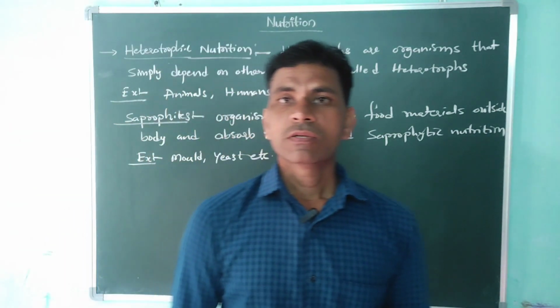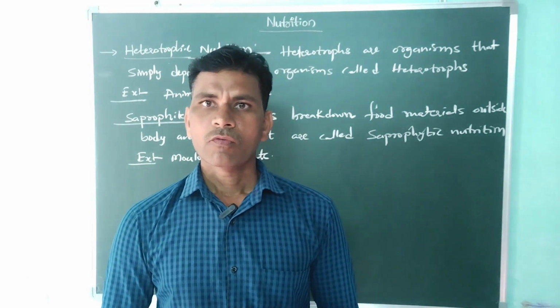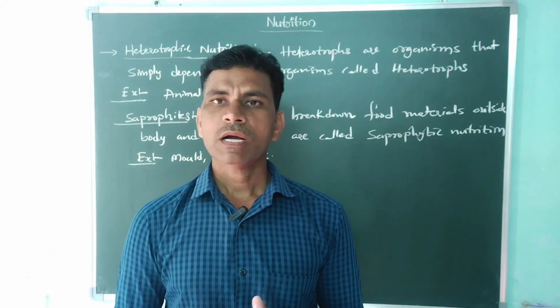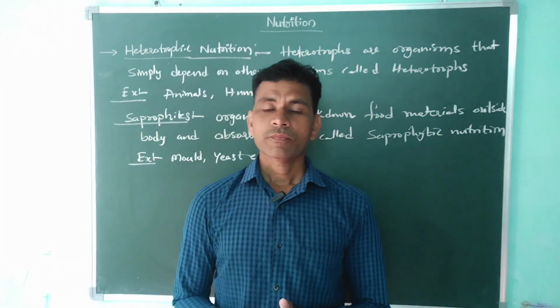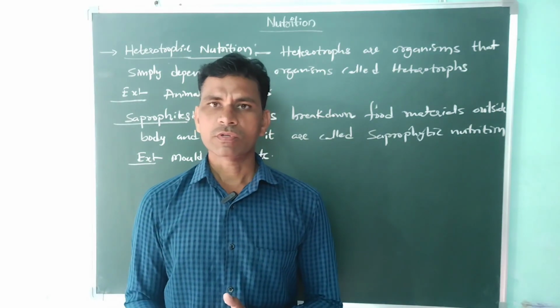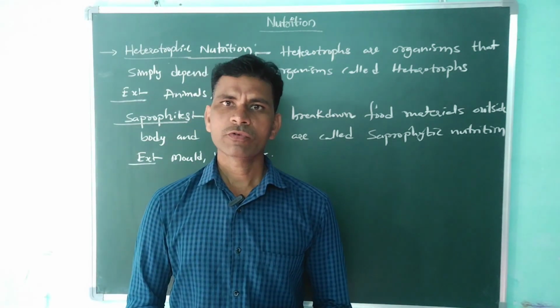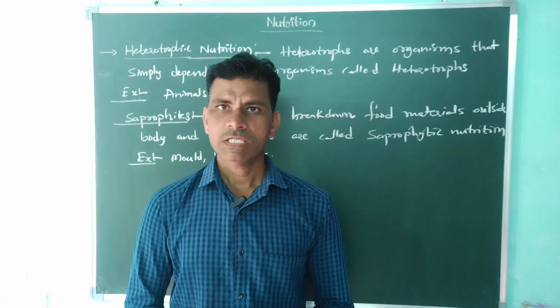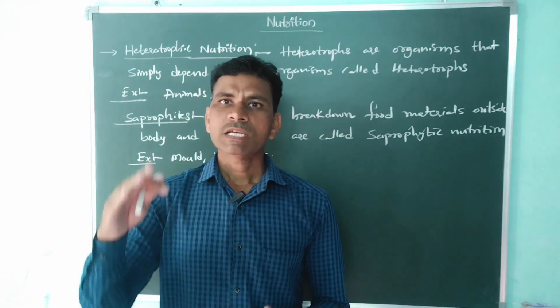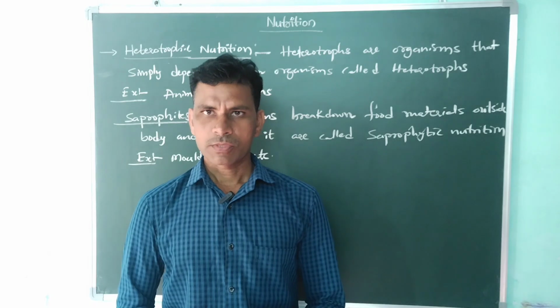Today our concept is heterotrophs. What are heterotrophs? Heterotrophs are organisms which are not making their own food. Before, we discussed autotrophs. Autotrophs make their own food with the help of photosynthesis, we know that. Heterotrophs are the complete opposite of autotrophs.